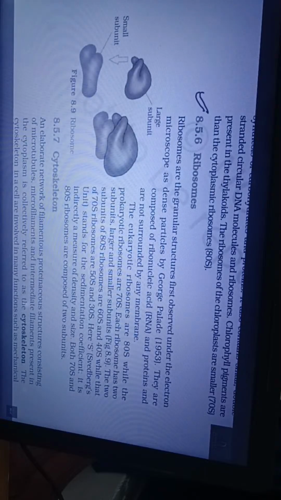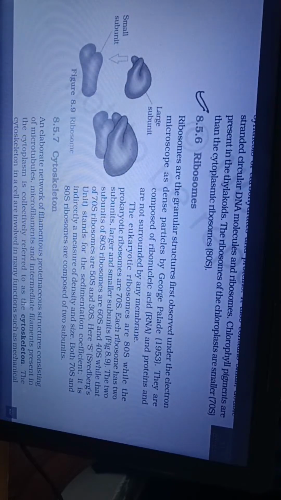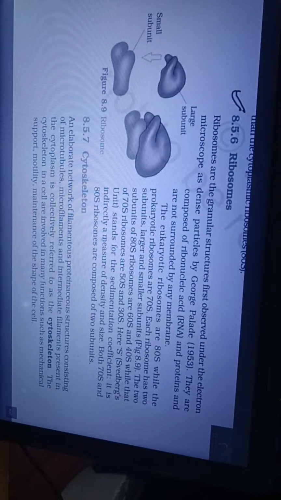8.5.6 Ribosomes. Ribosomes are the granular structures first observed under the electron microscope as dense particles by George Palade in 1953. They are composed of ribonucleic acid, RNA, and proteins and are not surrounded by any membrane. The eukaryotic ribosomes are 80S while the prokaryotic ribosomes are 70S. Each ribosome has two subunits, larger and smaller subunits.